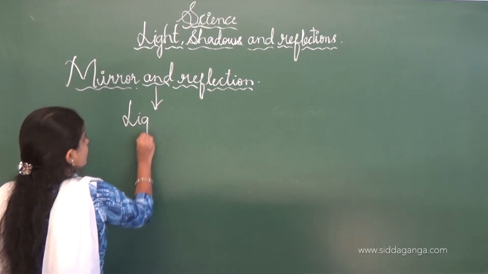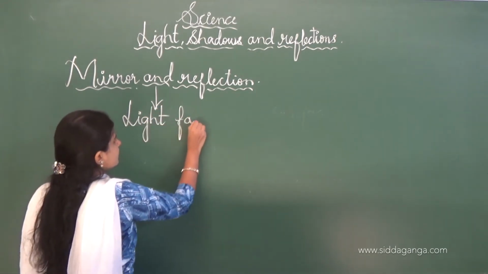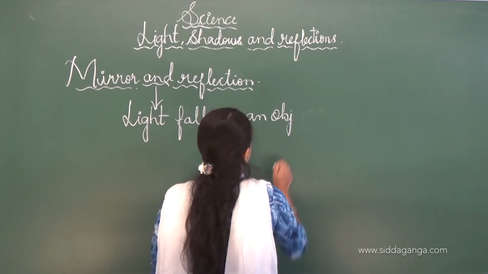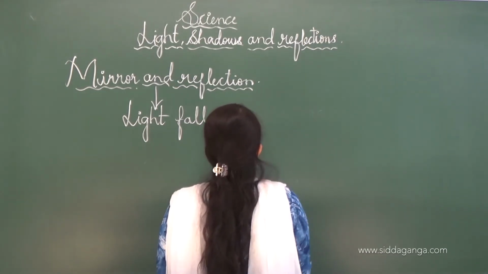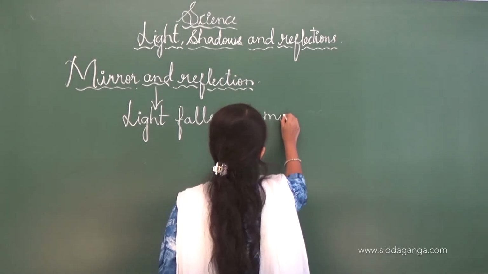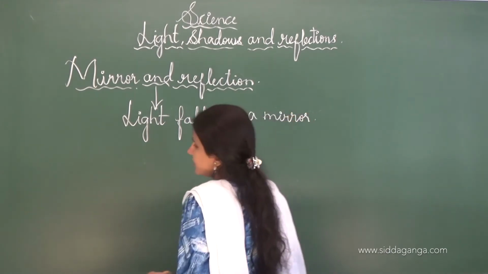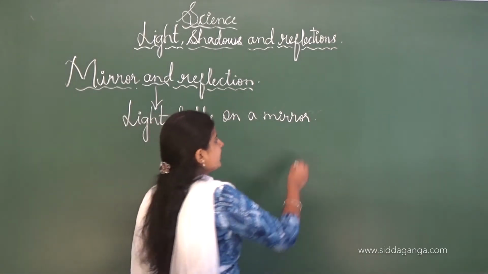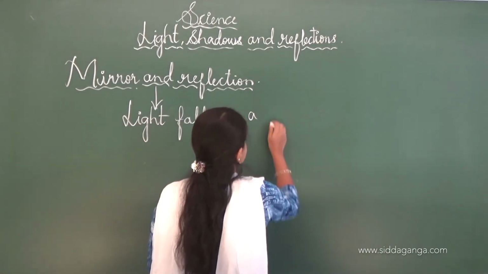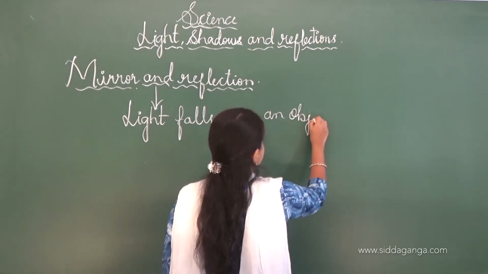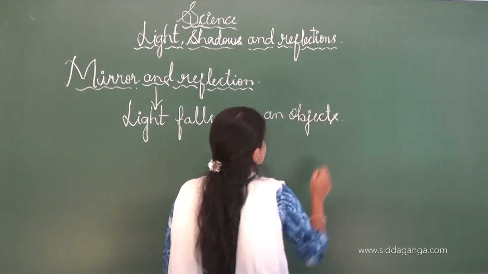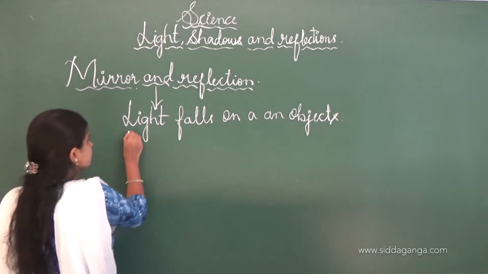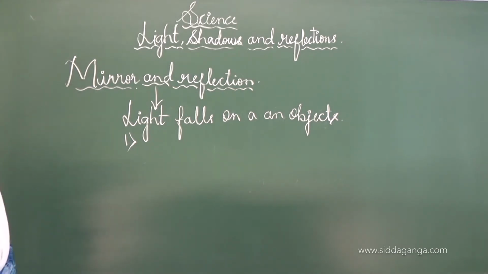The first one is that the light will pass completely through the object.